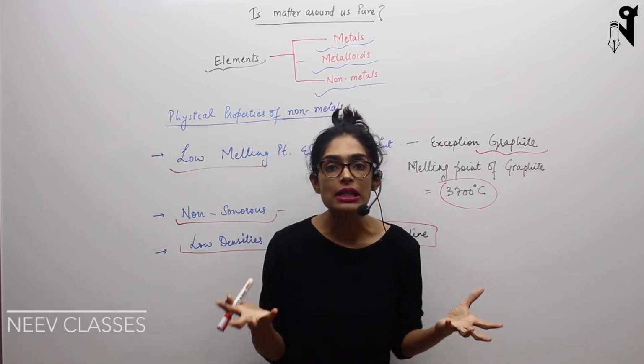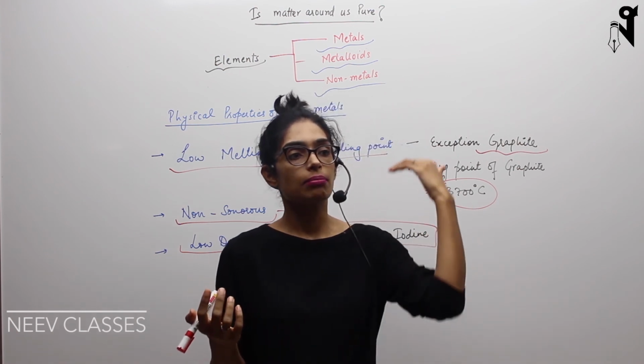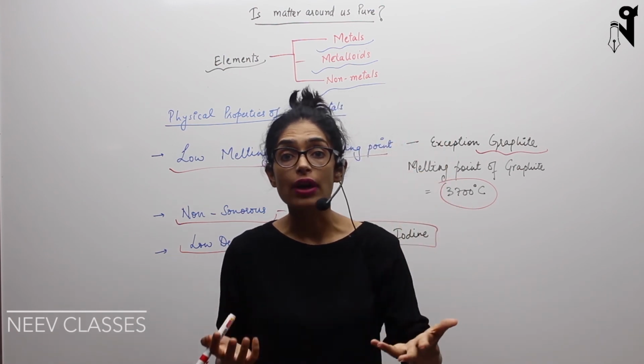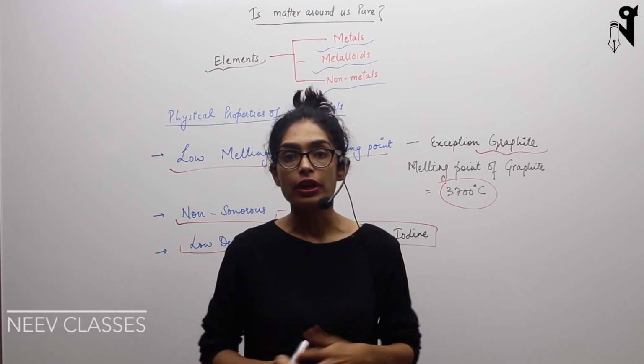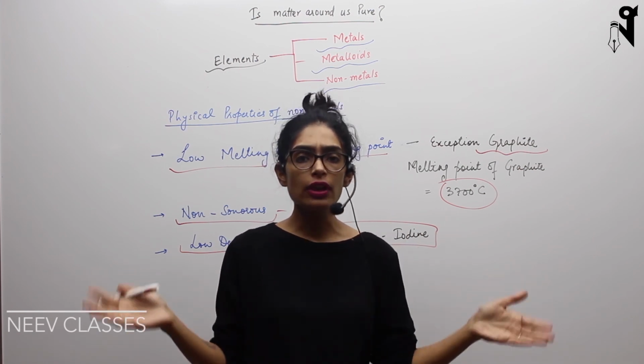Carbon is the main basis for forming the living forms, and oxygen is present in the air which lets us live. I mean, we breathe and then we survive. And carbon and hydrogen combine together to form different kinds of living forms.